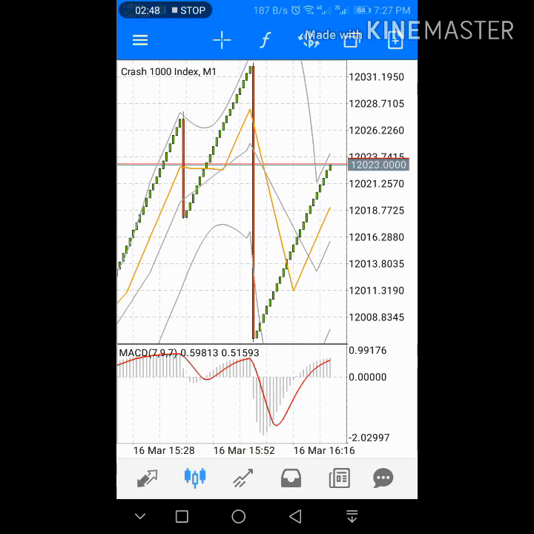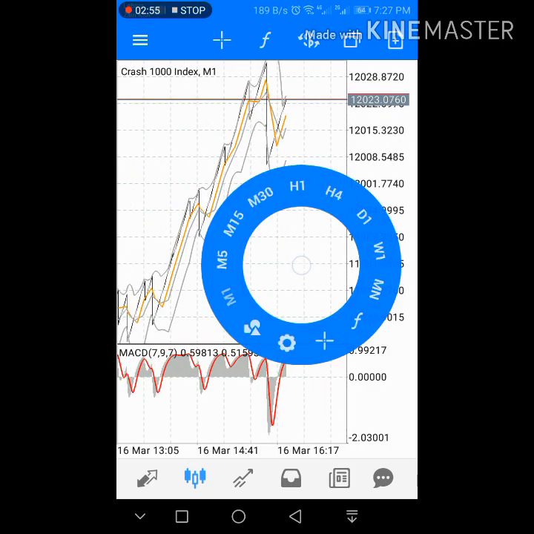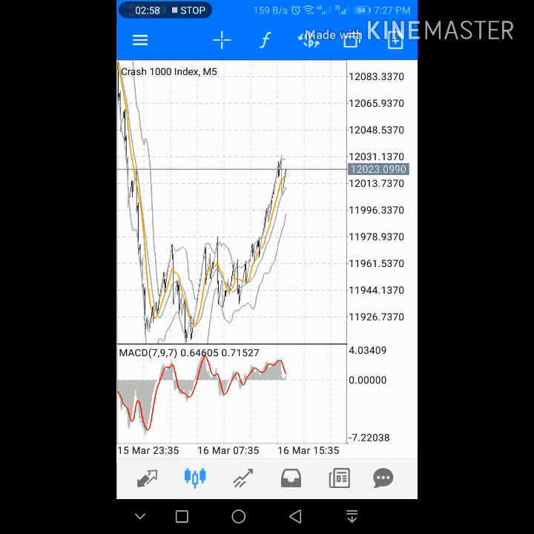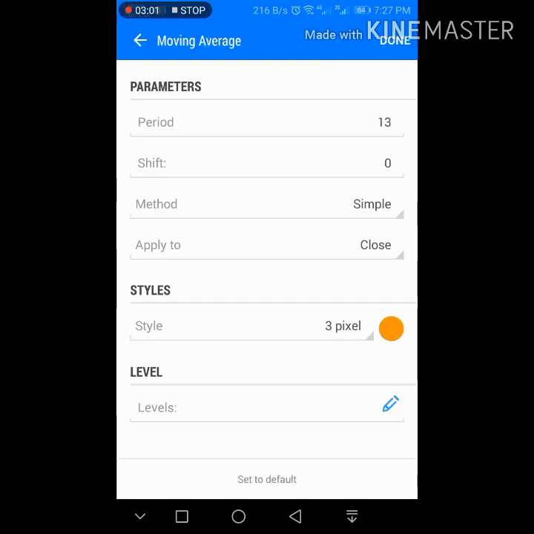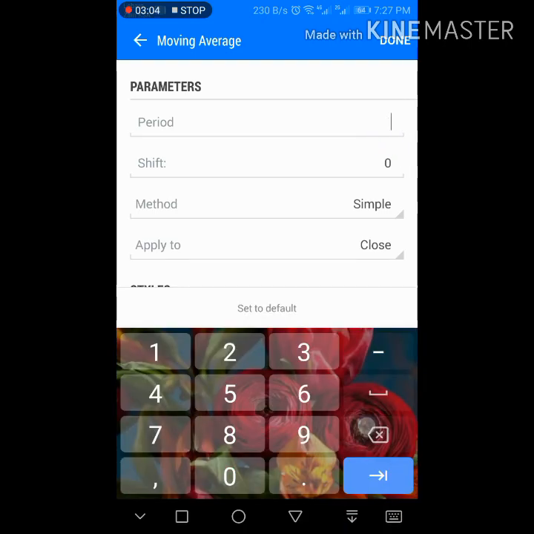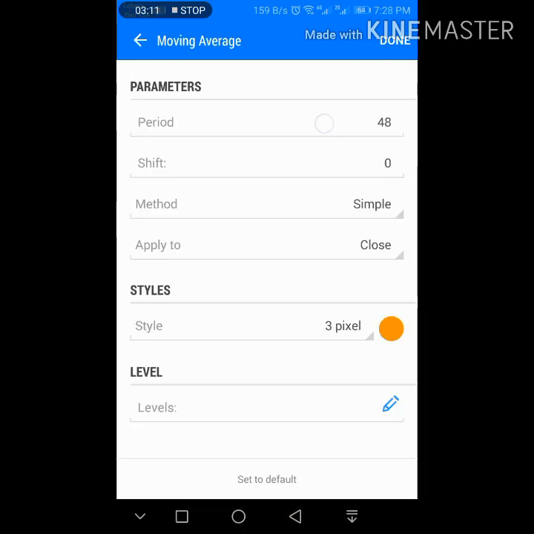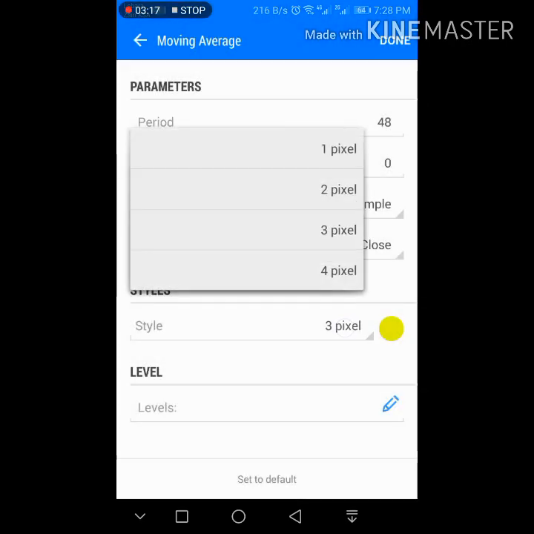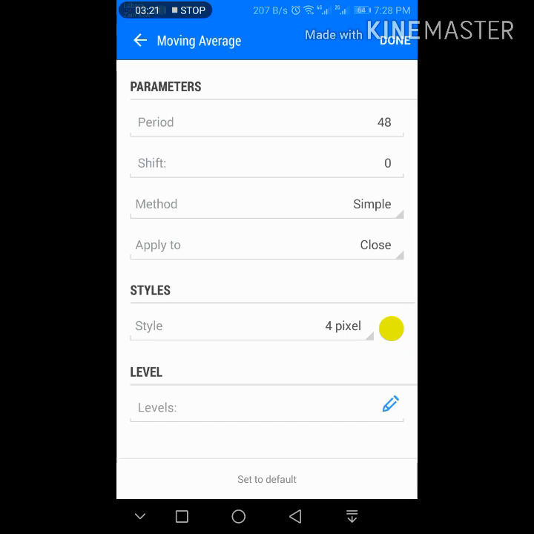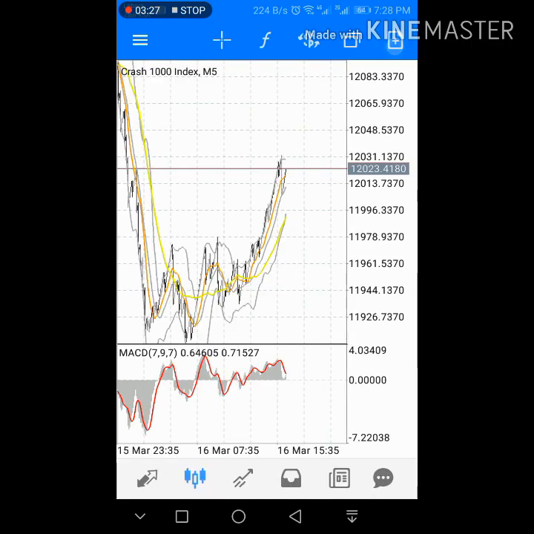And the RSI strategy, as you all know from before, is how we set it up and use it for catching spikes in the Boom and Crash trading index. So now the second and last thing, a moving average on your main chart, a 48 period, shift zero, method simple, apply to close. My recommendation is yellow color, in 4 pixels, so it will be visible on your chart. If you are using a dark theme or a white background chart, no problem, use this. Okay, simply done.